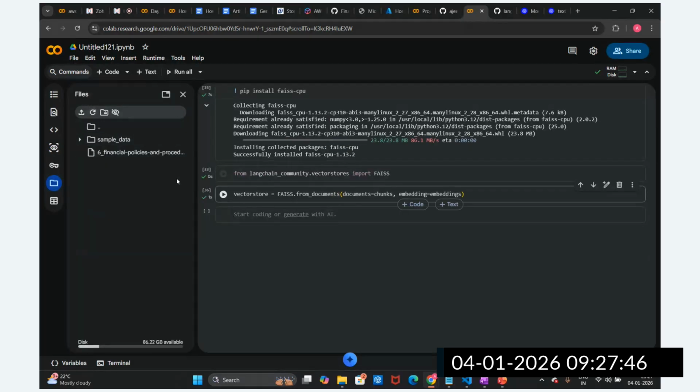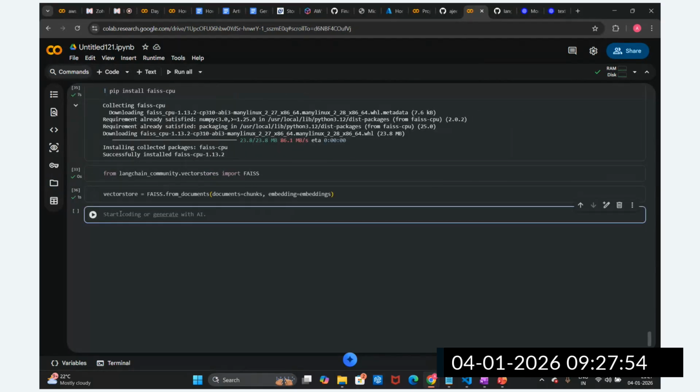As of now, we have not given any path here, so it is in memory and it will be captured in disk memory. We can give the path here, and it will store it there. So now we have created this vector store.